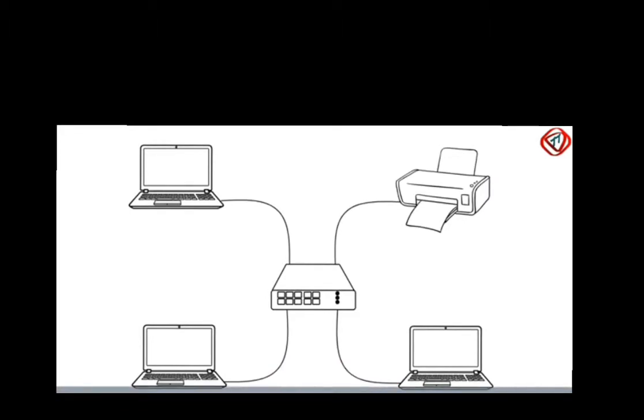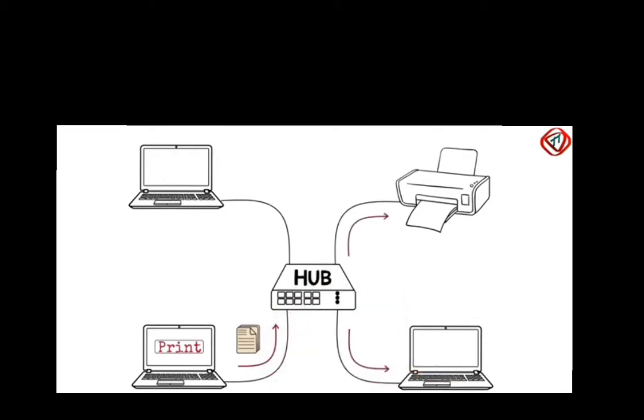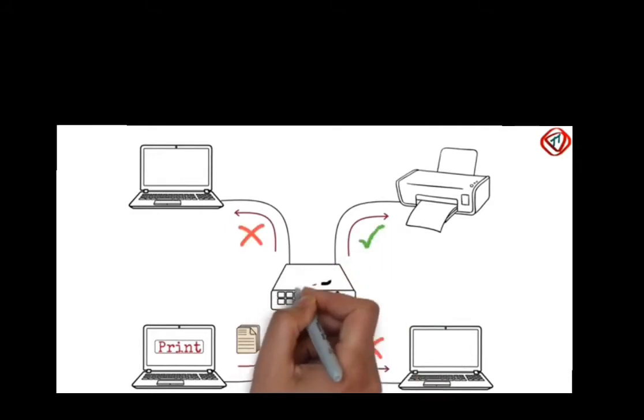For example, if multiple computers are connected to a printer in star topology, and any computer sends a file to print, and if the central device is a hub, then the file is forwarded to all the connected computers in the network. But only the printer accepts it.